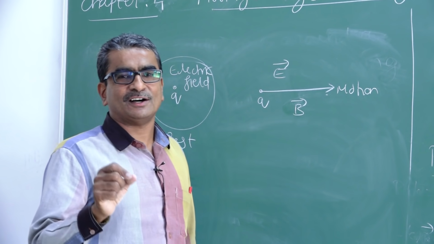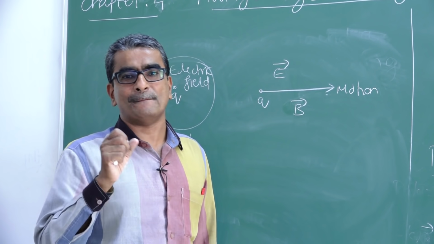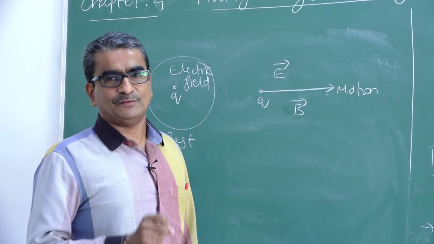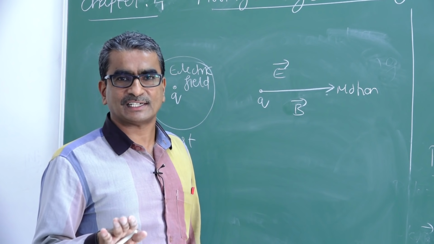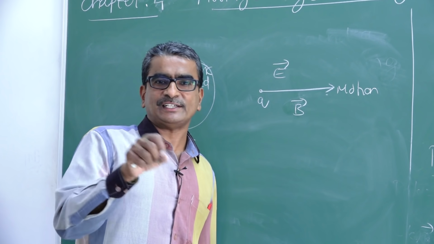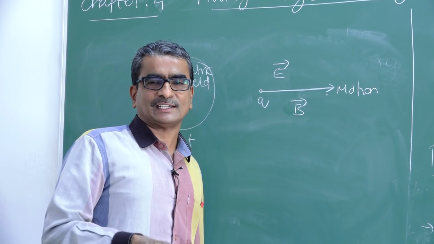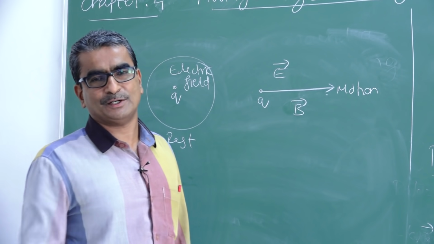So the moving charge is the source of the magnetic field. If the charge is at rest, only an electric field is produced. If it is set into motion, then both electric and magnetic fields are produced.